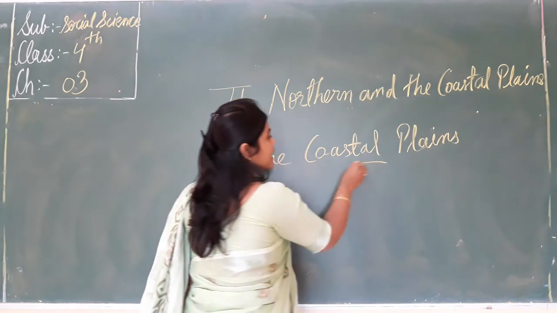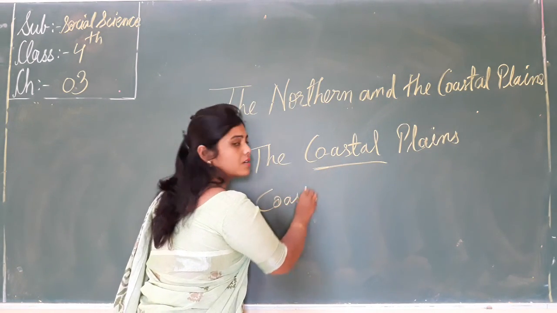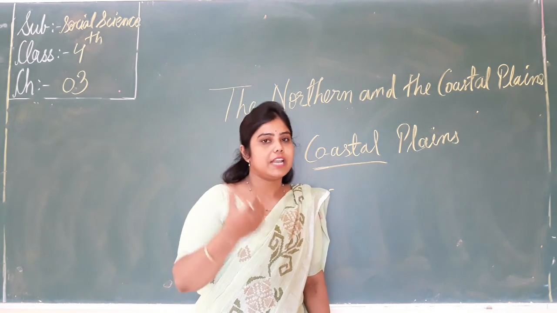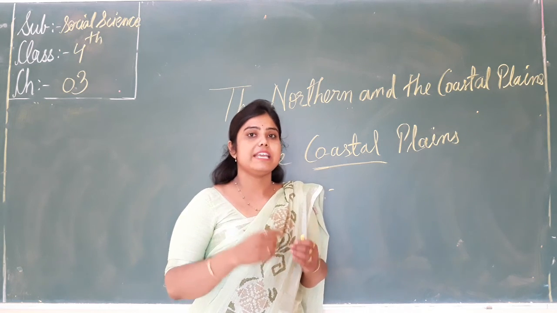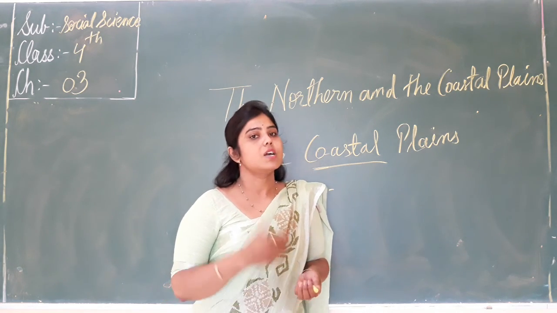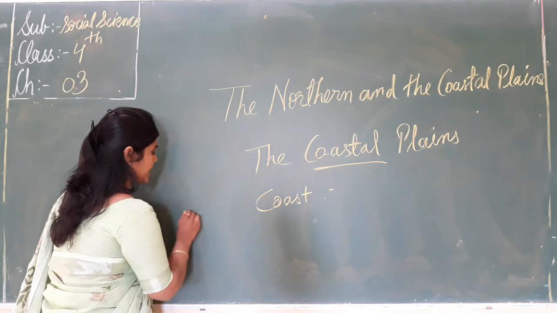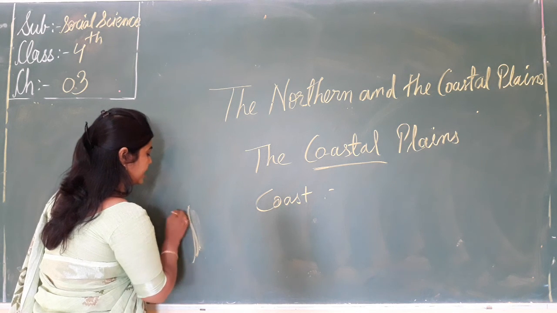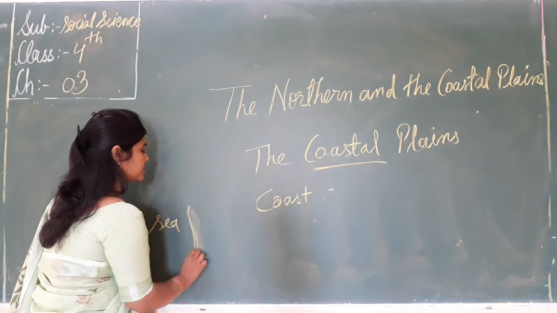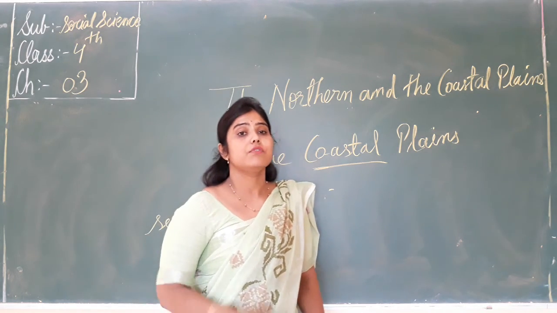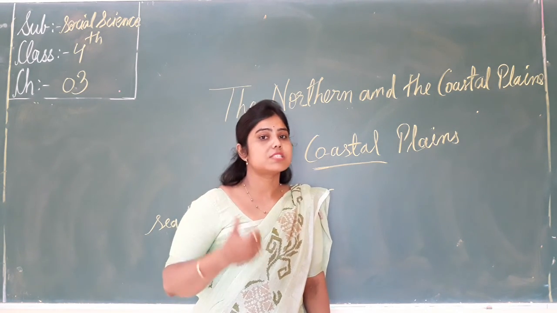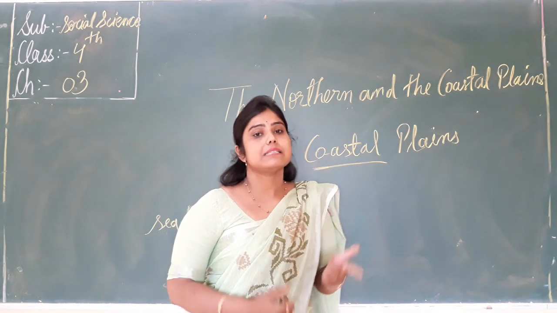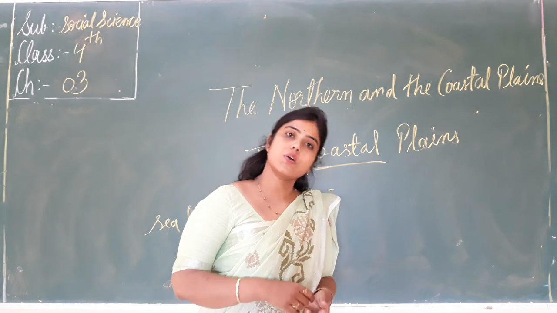What do you understand by the term coast? Coast means the part of the land that is adjoining or near the sea. This is the sea, and that is the land adjoining or near it. So this place is called the coast. And what do you understand by the term coastal plain? It is the plain land that lies along the coast.